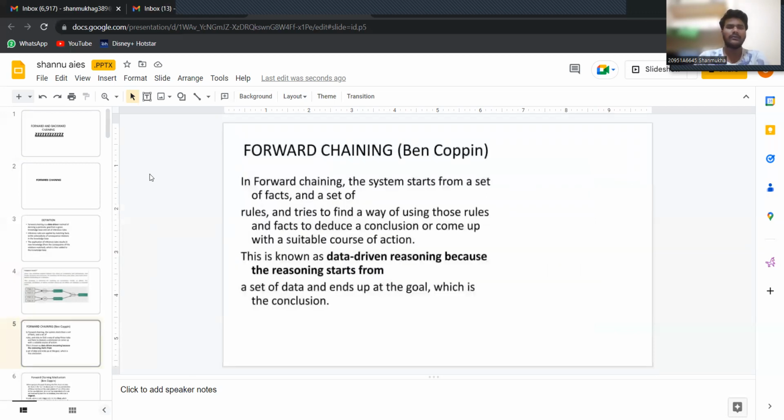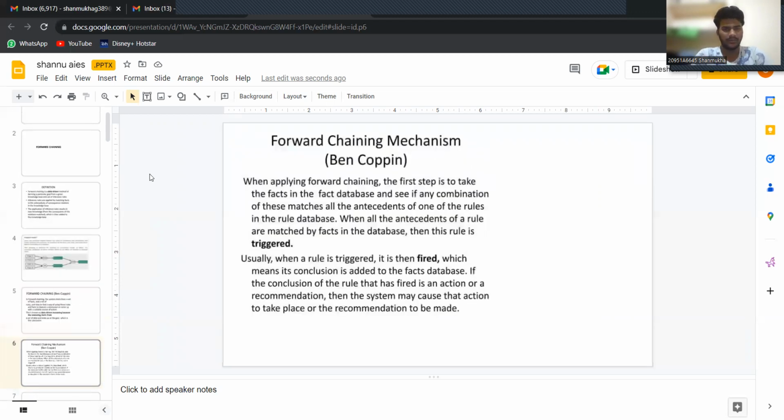Now, in forward chaining, the system starts from a set of facts and a set of rules and tries to find a way of using those rules and facts to deduce a conclusion or come up with a suitable course of action. This is known as data-driven reasoning because the reasoning starts from a set of data and ends up at the goal, which is the conclusion. The mechanism of forward chaining.